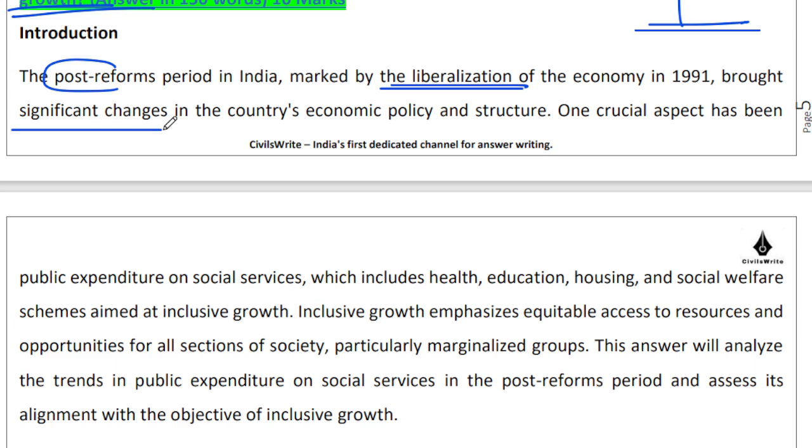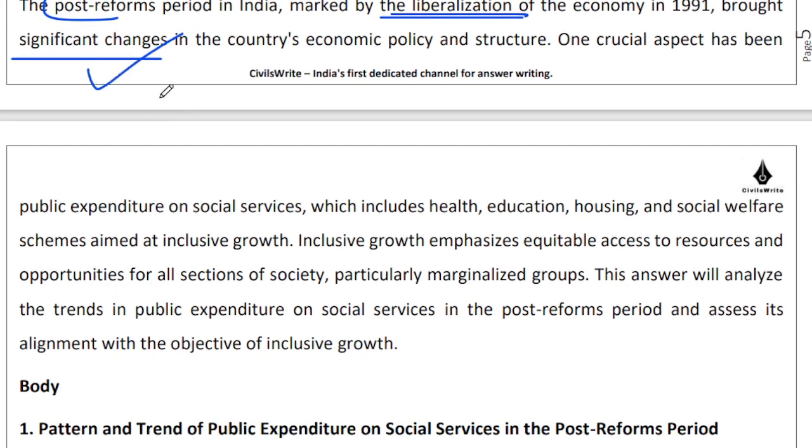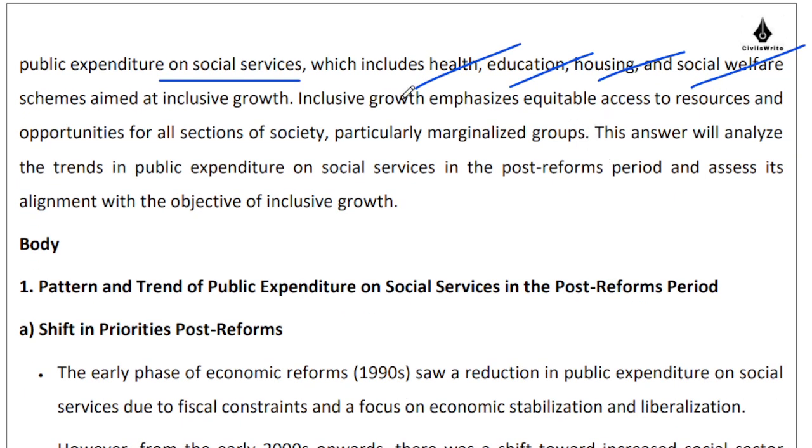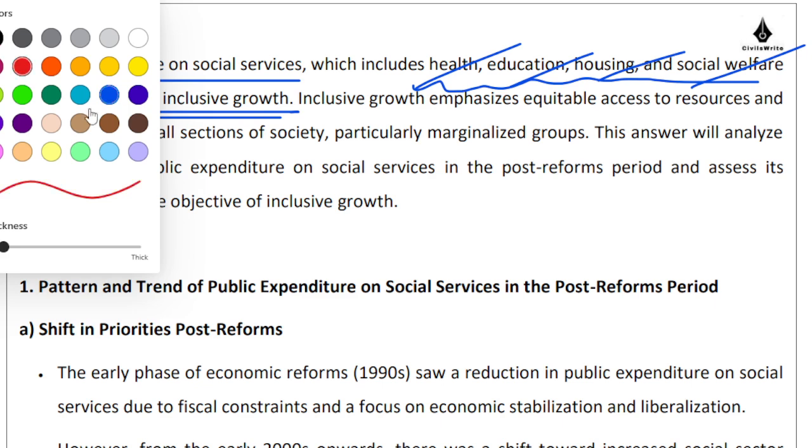So in the post-reforms period, government is an enabler, a facilitator more than anything else. And government should ideally be focusing on provision of public services, social services, be it health, education, housing, or social welfare. Right. Because if we can provide a common baseline of these services to our entire population, then we will be able to bring everybody on the same starting line.